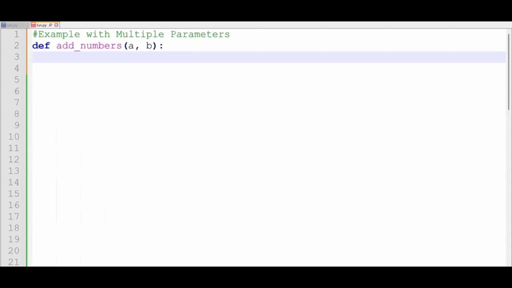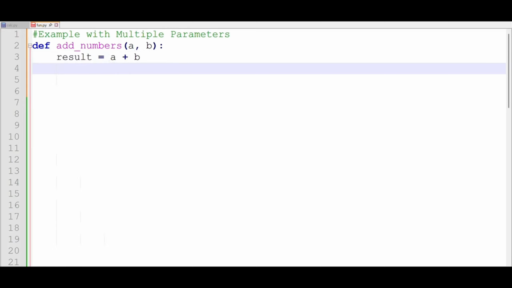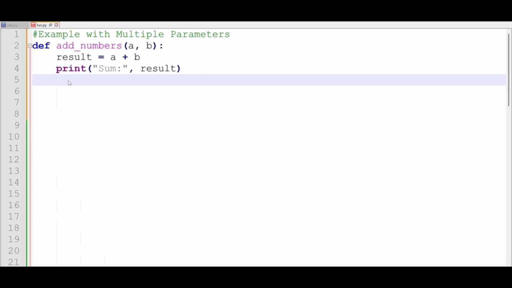In this example, we're going to demonstrate that you can pass multiple parameters to a function. In our function definition, the function name is add numbers. The parameters we have are A and B. I want to perform a basic arithmetic operation where we assign the sum of A and B to result, and then show our result on the screen.